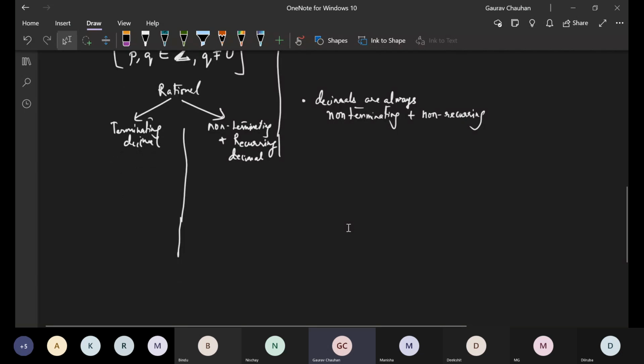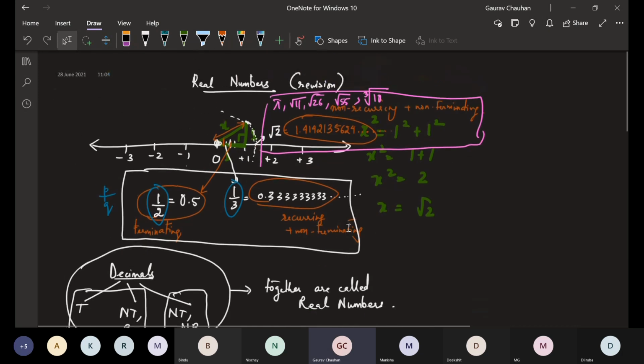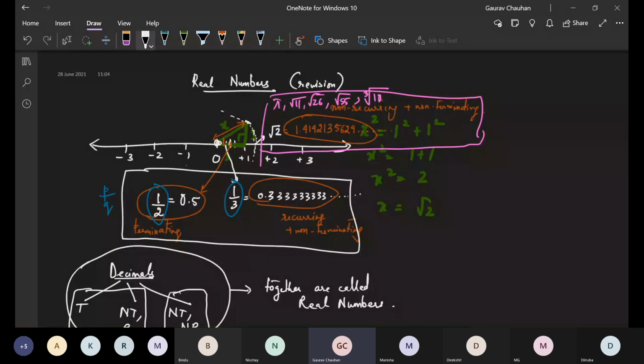Now we are under rational numbers. Under rational numbers, there are two types of things that happen, and we saw that here. When we took 1/2, it ended at 0.5 and it got over. But when I took 1/3, it kept on going and going. And how am I finding this? I hope you guys are clear how I am finding this.